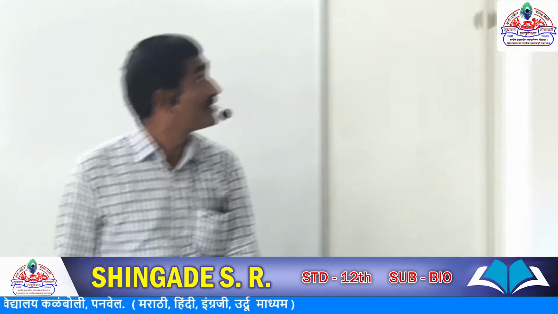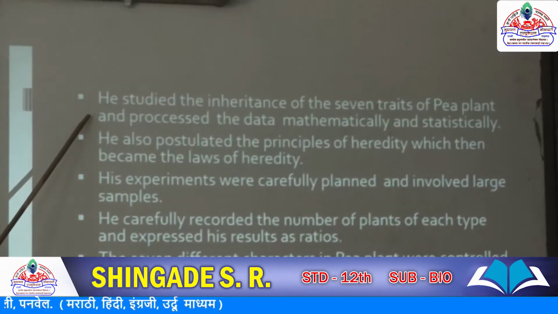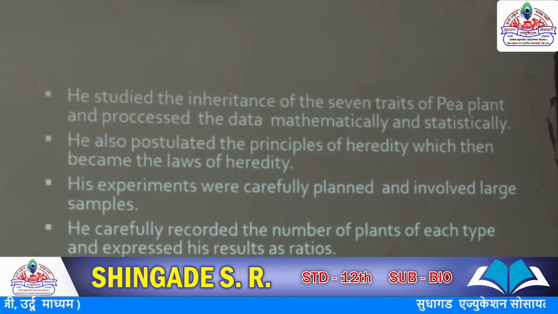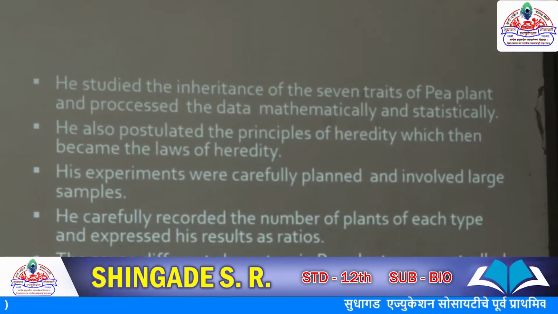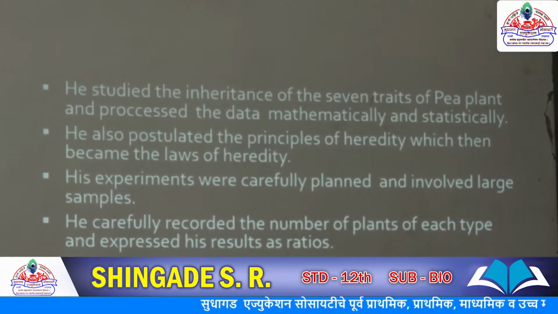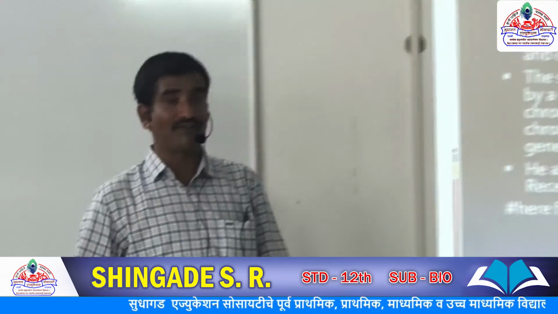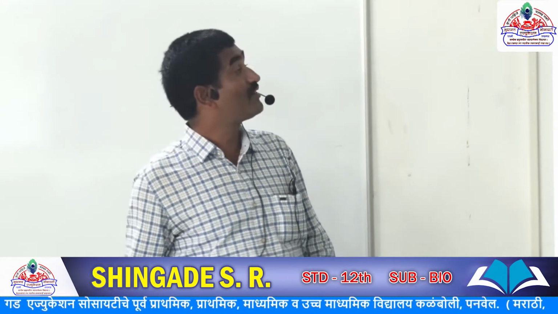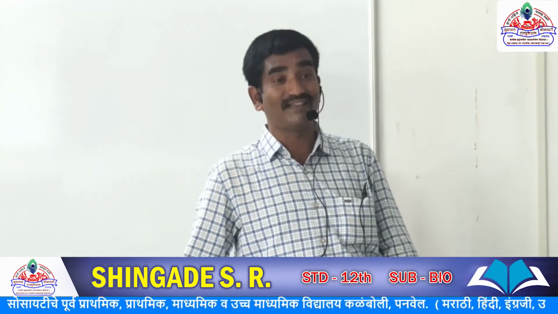See the first point. Mendel studied the inheritance of 7 traits of pea plants. Traits are nothing but the characters. He processed the data mathematically and statistically, means quantitative as well as qualitative. He kept the record up to 3 generations. This is one of the most important reasons behind his success.